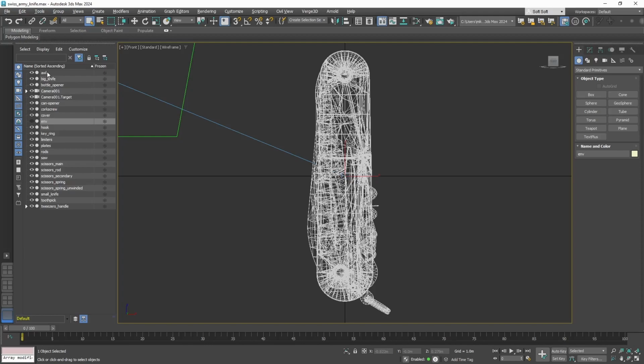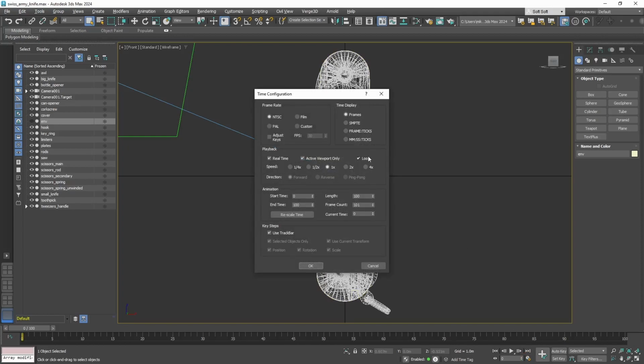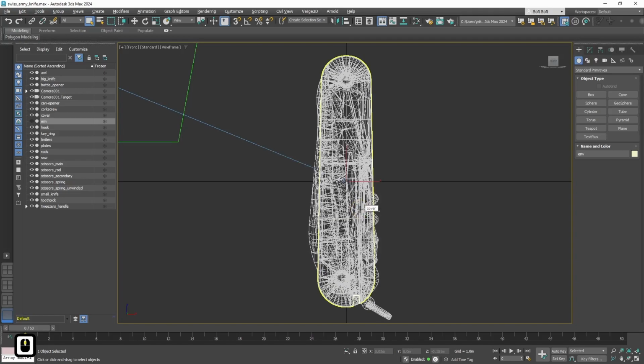We will be selecting one by one all the objects that we need to animate from the outliner on the left and animate them one by one. So first, let's prepare our scene for animation. We need to set FPS to 24 frames per second and the animation length to 50 frames. And that's all the preparations that we need.